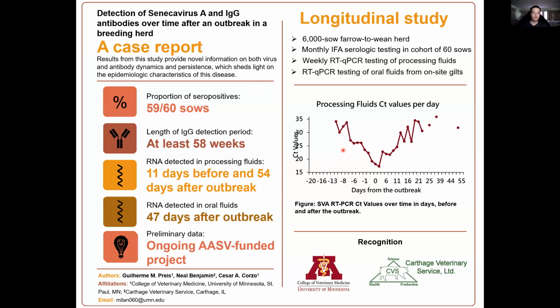Going to the RNA that was detected in oral fluids in the gilts that were situated in a different barn, we were able to detect it 47 days after the outbreak, which also tells us that this virus is really going far inside this farm, and might also be used as a tool for detection of circulating virus.